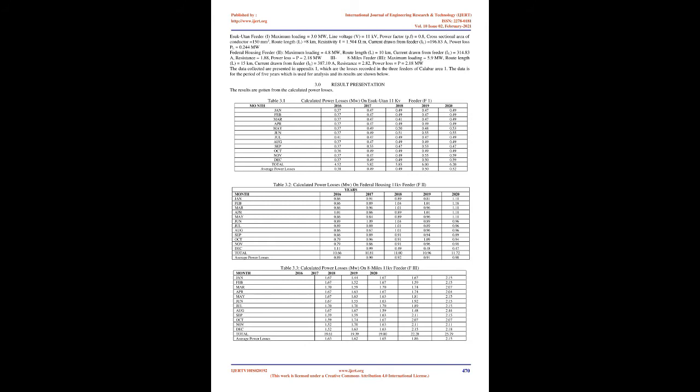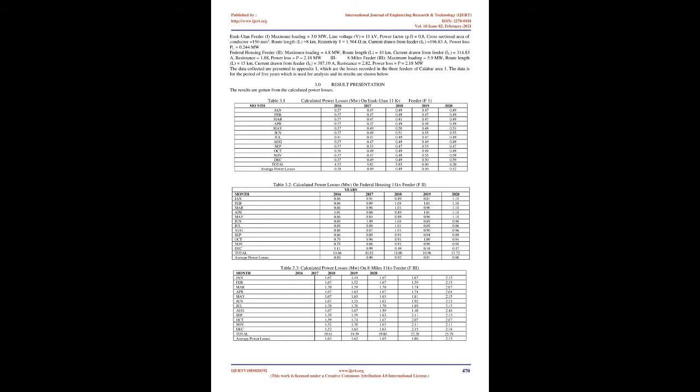The data collected are presented in Appendix 1, which are the losses recorded in the 3 feeders of Calabar Area 1. The data is for a period of 5 years, which is used for analysis, and its results are shown below. 3.0 Result Presentation. The results are gotten from the calculated power losses. 4.0 Discussion of results. The results are shown in Tables 3.1, 3.2, and 3.3. These show the calculated power loss in the 3 feeders in the area, i.e. Esuk-Utan feeder, Federal Housing feeder and 8 Miles feeder.